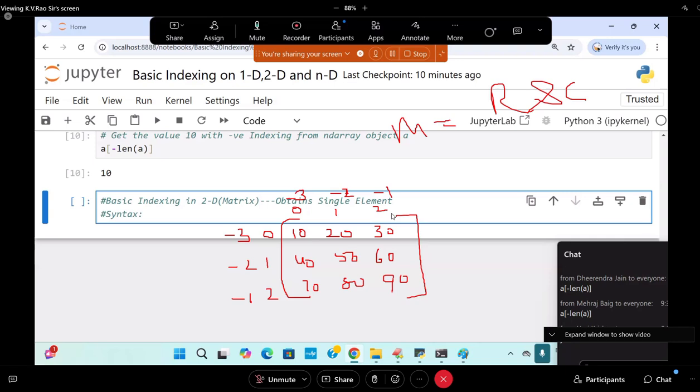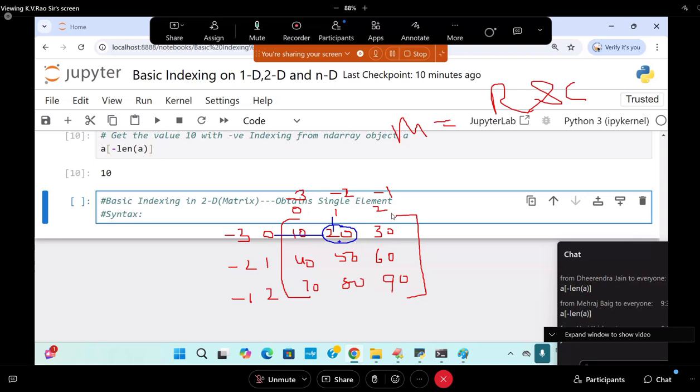To locate an element of the matrix, to locate an element called 20, I require two indices. What is that? It is an intersection of row and column. It can be a positive index or a negative index, anything is okay. Are you able to follow now?